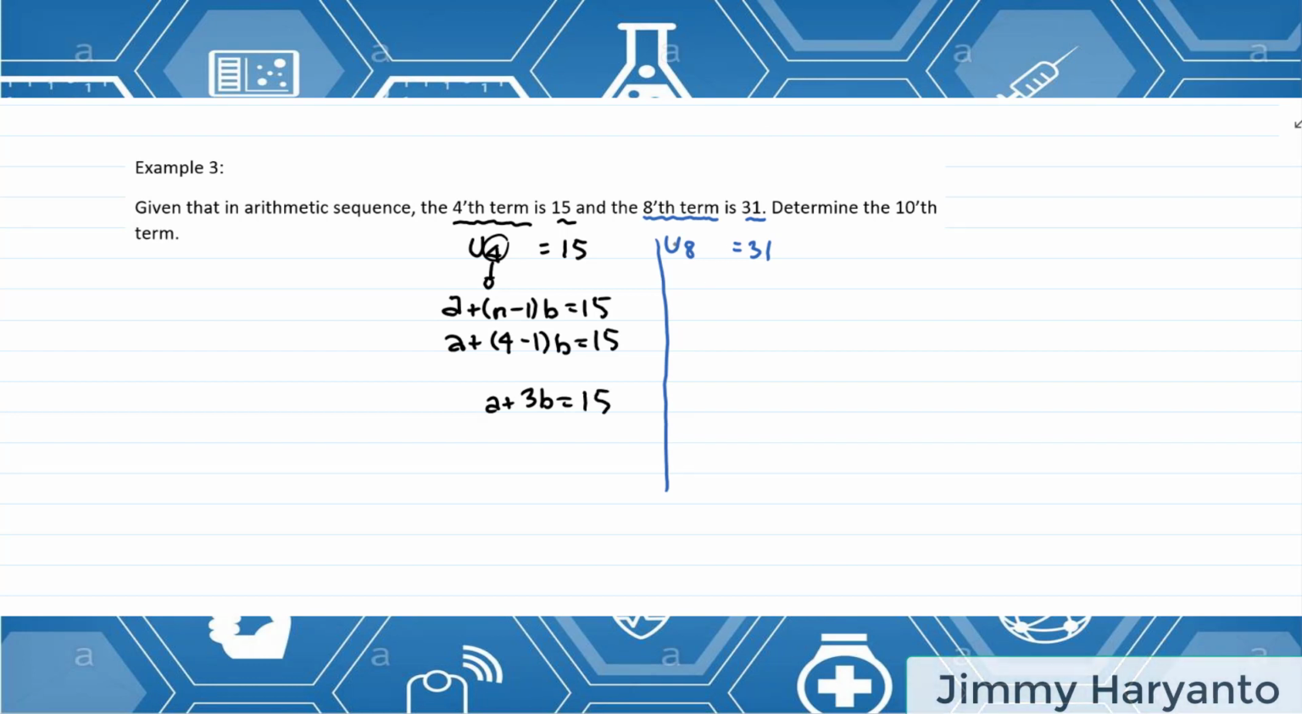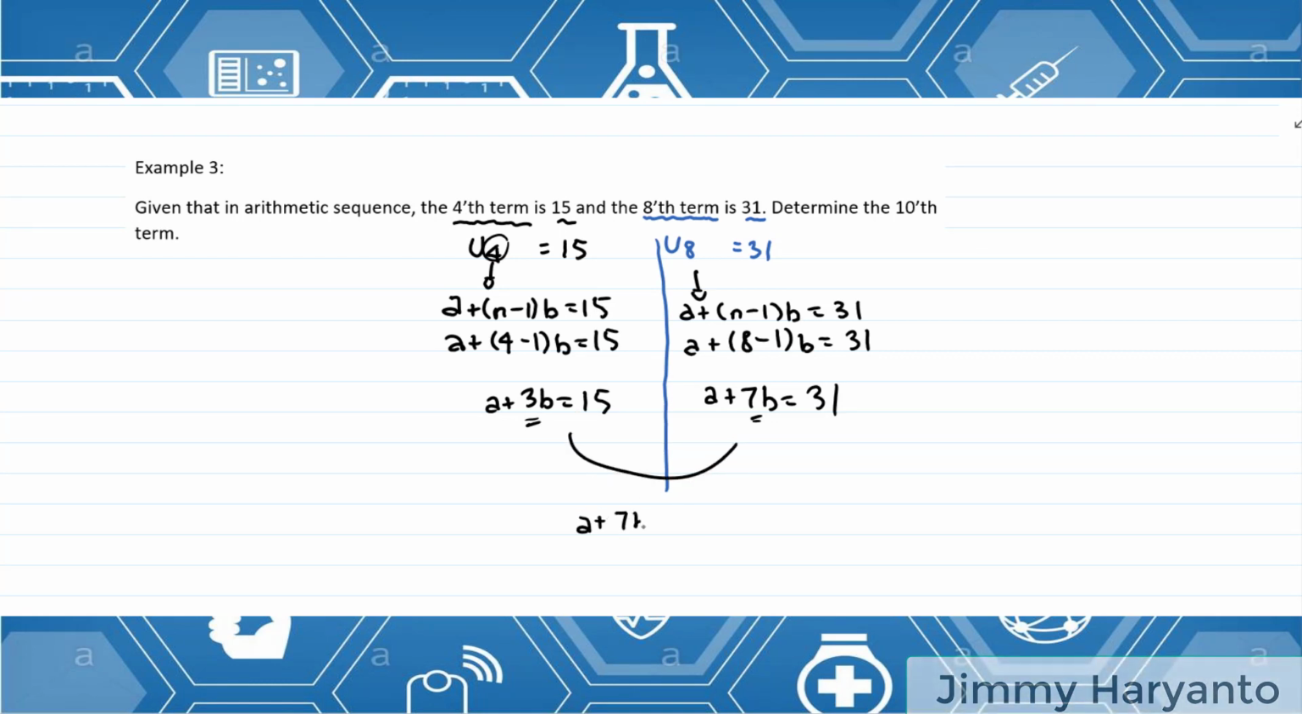Okay, good. And then U8. U8, I can say the formula for U8 is a plus n minus 1 times b equals 31. And then plug in the n, 8 minus 1 times b equals 31. a plus 7b equals 31. That's it. We have two simultaneous equations, yeah. So we have to eliminate it. It's like this.